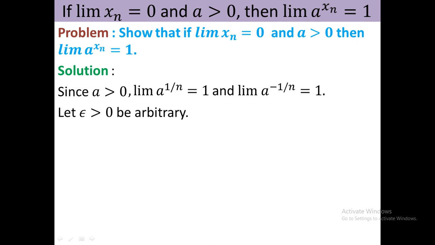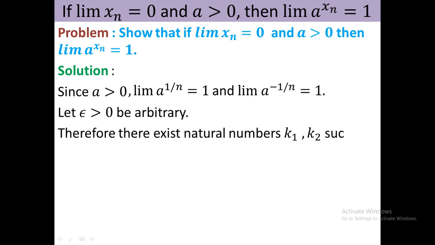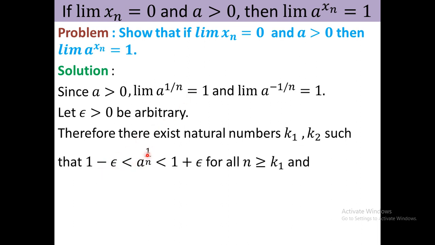Let epsilon be arbitrary. Then by the definition of limit there exist natural numbers k1, k2 such that, here I get a natural number k1 such that mod of a to the power 1 by n minus 1 is less than epsilon, that is 1 minus epsilon less than a to the power 1 by n less than 1 plus epsilon for all n greater than or equal to k1.